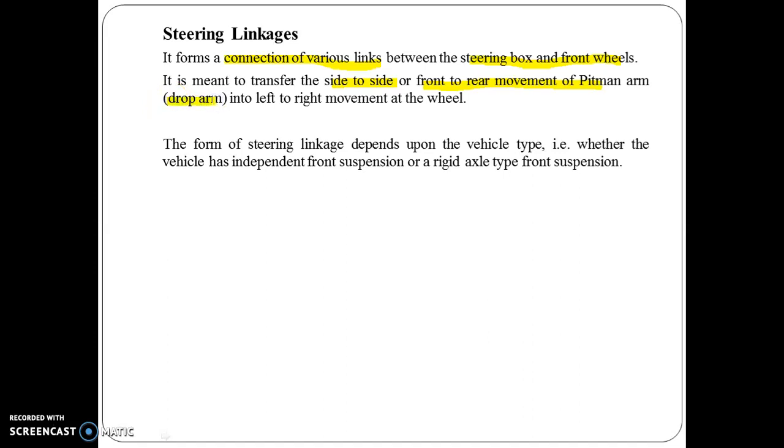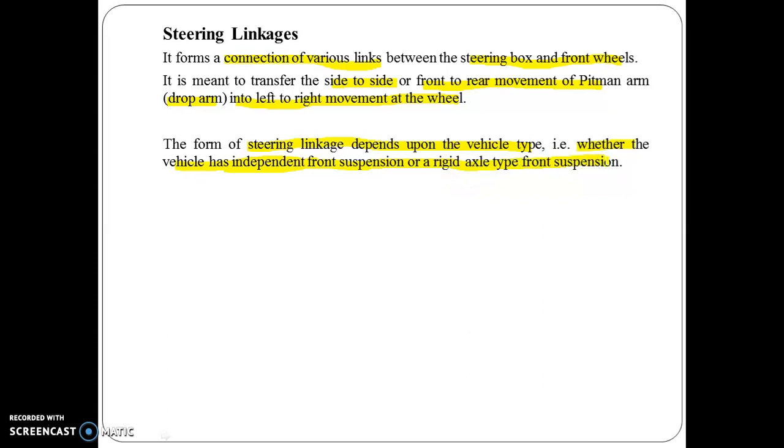All the points we will discuss in the next slide. That is the left to right movement at the wheel. The form of steering linkage depends upon the vehicle type. It means whether the vehicle has independent front suspension or a rigid axle type front suspension system. It means this is an independent system, and this is a conventional type of system.